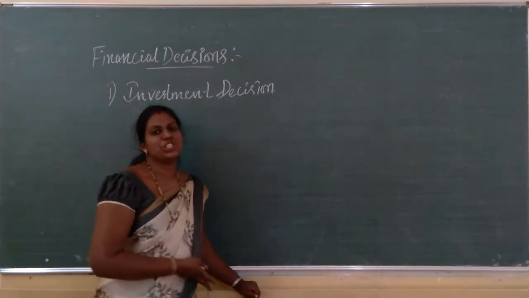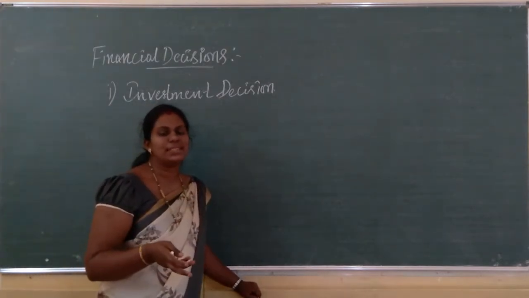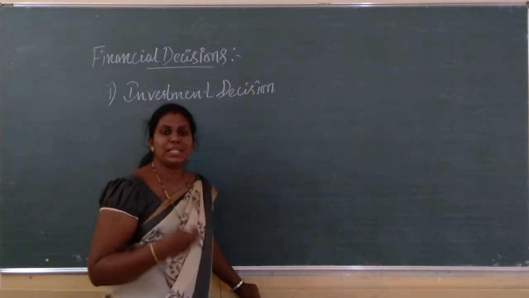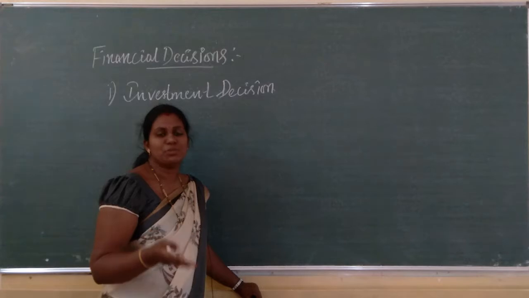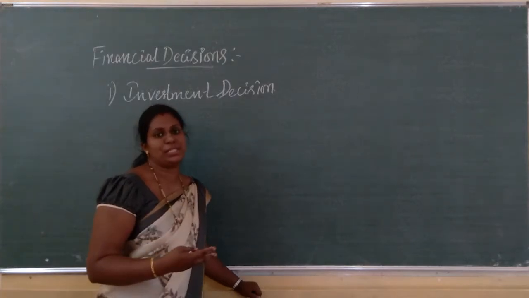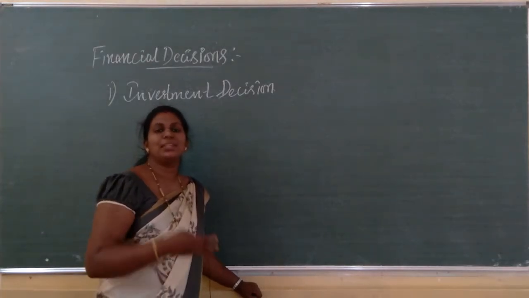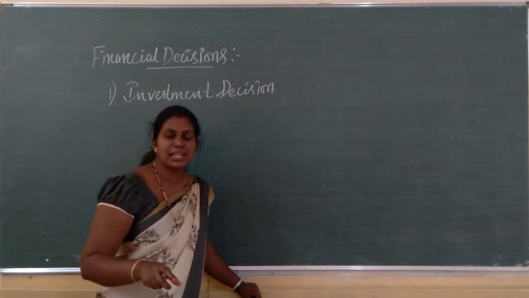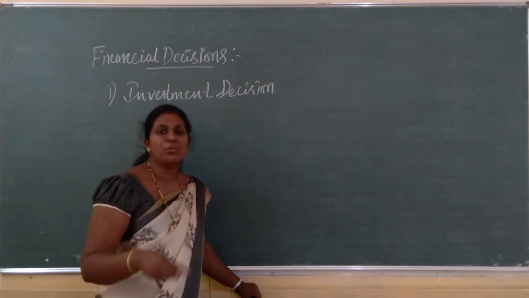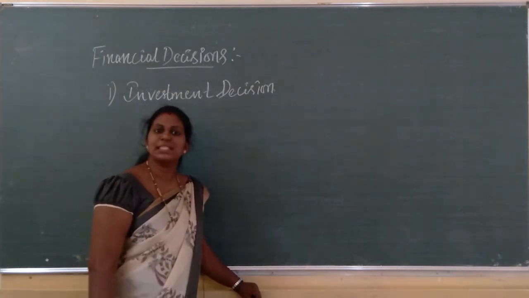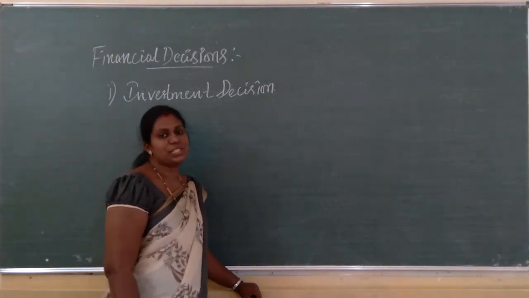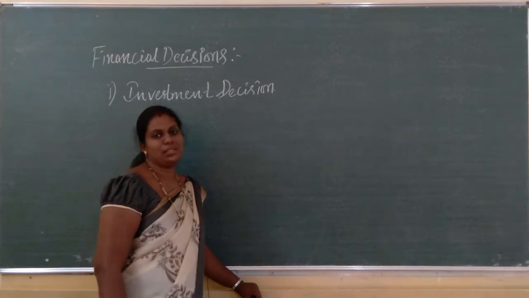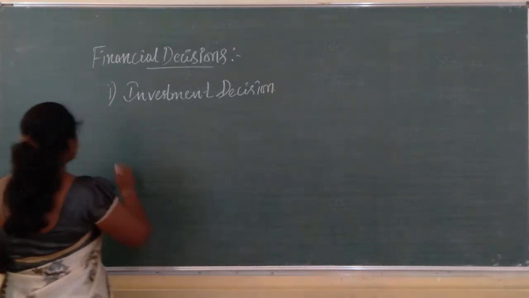Look, we are going to discuss the three decisions. First one is investment decision: how the funds of the organization are being invested, where they have to be invested. We have funds, so where should we invest them? Should we invest in fixed assets or in current assets? We cannot invest the funds everywhere, right? So here the financial decision discusses all these things.